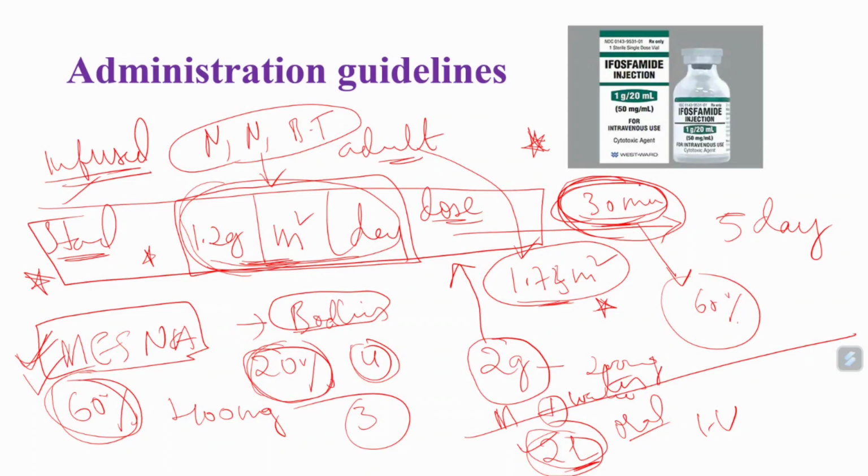In most cases, ifosfamide is infused with normal saline or with water, or directly. In those cases, we have to calculate the same water. So approximately 2 liters of water should be given per day, either through oral route or through IV route, when the ifosfamide infusion is given and when mesna is given. Mesna will decrease the bladder toxicity, and water will help excrete the metabolites, and it will decrease the cytotoxic property of this drug in normal cells.